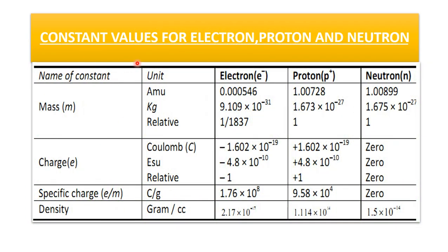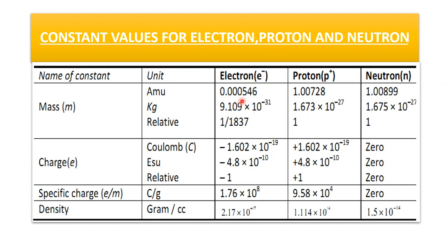Dear students, as we know, electron, proton and neutron are the fundamental particles of the atom. So here are the constant values of the electron, proton and neutron. This is the mass, charge, specific charge, charge mass ratio and density. So these are the units. This is electron, proton and neutron. So unit of mass, atomic mass unit, kg, and relative atomic mass of the electron, proton and neutron.